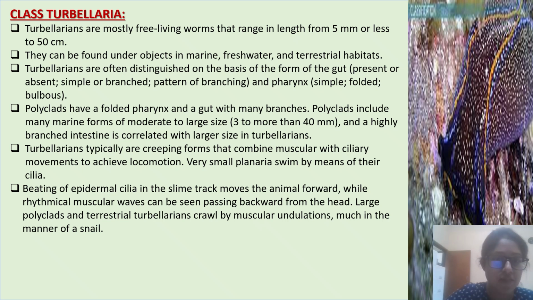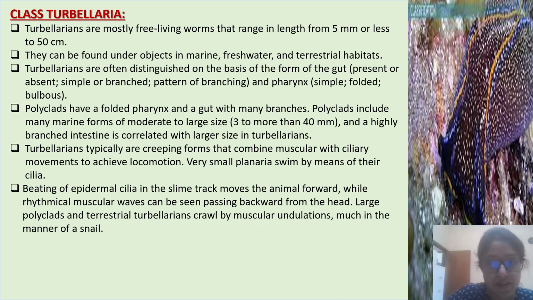Polyclads have a folded pharynx and a gut with many branches. Polyclads include many marine forms of moderate to large size, and a highly branched intestine is correlated with larger size in turbellarians. Turbellarians typically are creeping forms that combine muscular with ciliary movement to achieve locomotion.